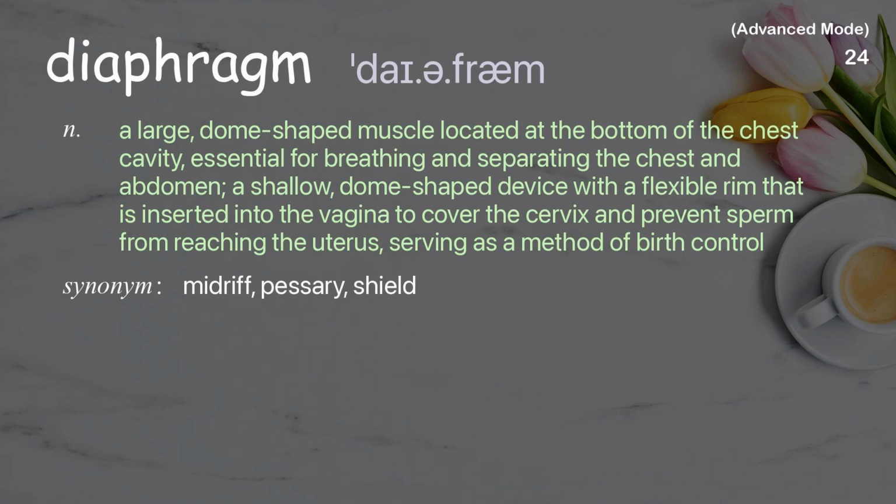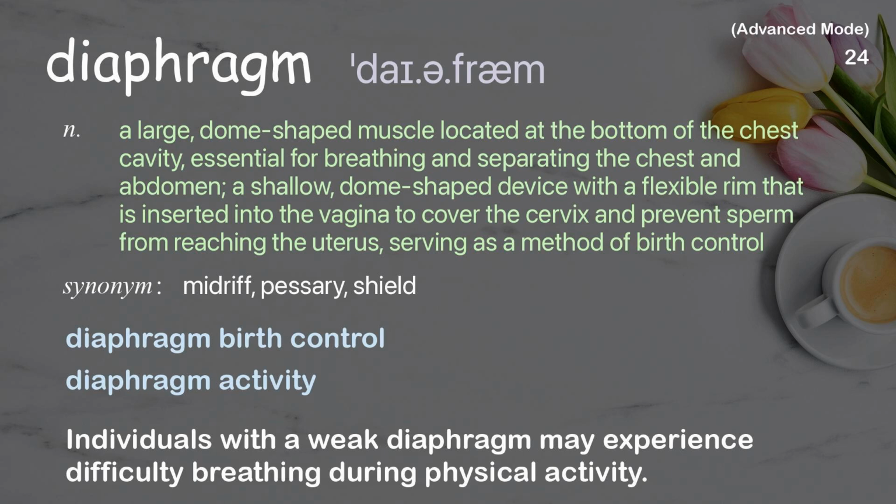Diaphragm. A large, dome-shaped muscle located at the bottom of the chest cavity, essential for breathing and separating the chest and abdomen. A shallow, dome-shaped device with a flexible rim that is inserted into the vagina to cover the cervix and prevent sperm from reaching the uterus, serving as a method of birth control. Examples: Diaphragm birth control. Diaphragm activity. Individuals with a weak diaphragm may experience difficulty breathing during physical activity.